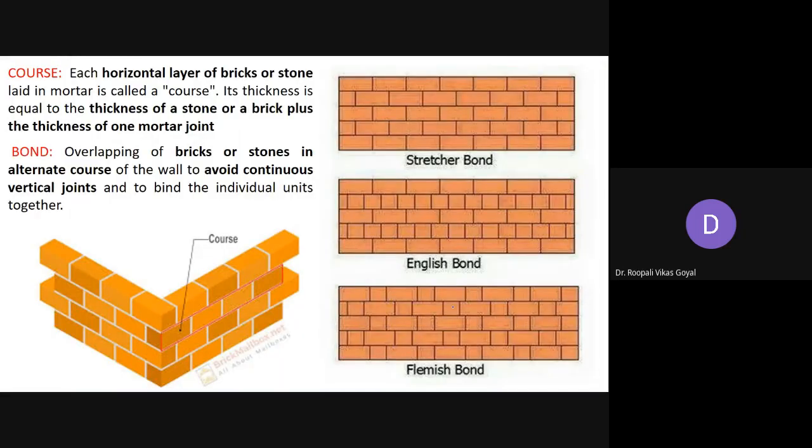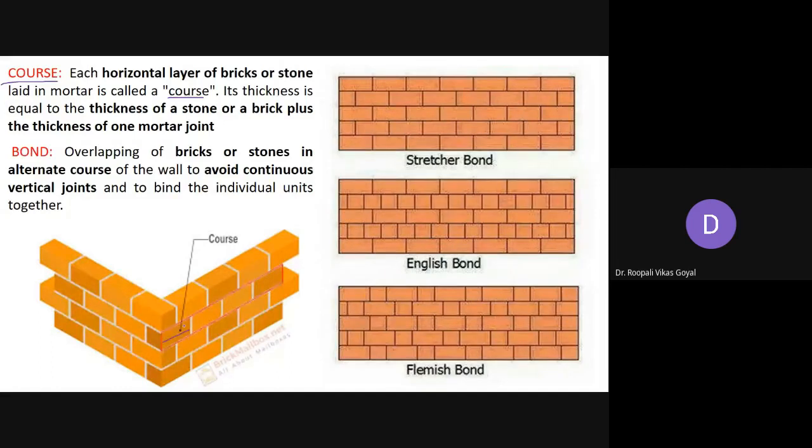Now the next important point that we are going to discuss is called courses. Every horizontal layer of brick or stone laid in mortar is called a course. Horizontally, whatever we have laid, so here you can see this is one course. All the horizontal layers of bricks or stone laid in mortar are generally called courses.